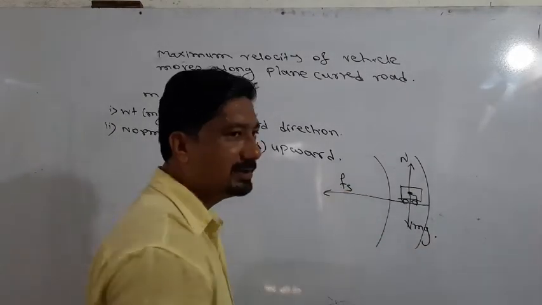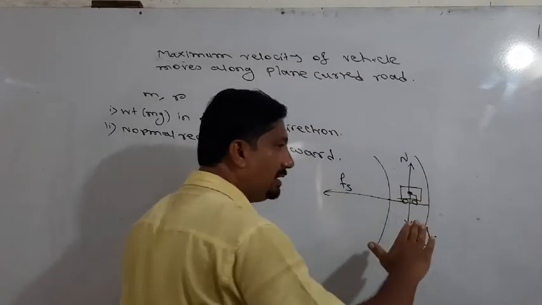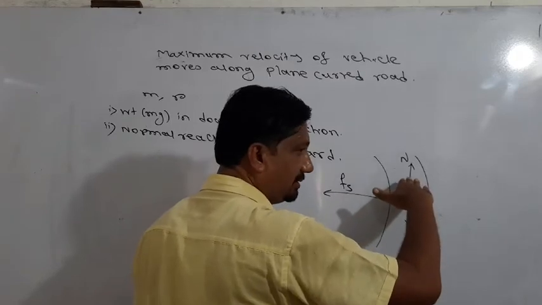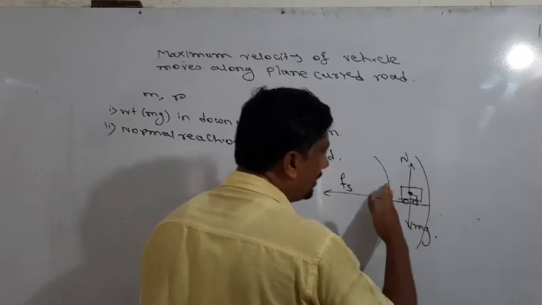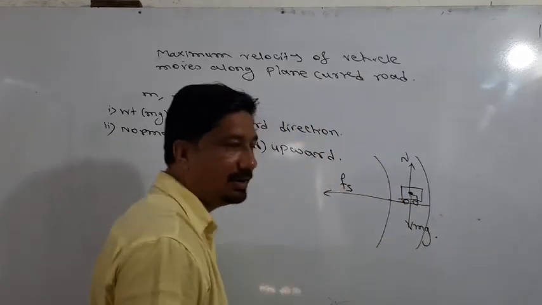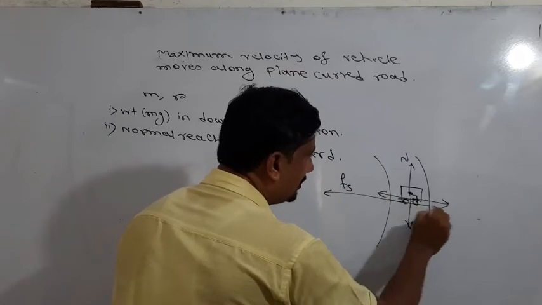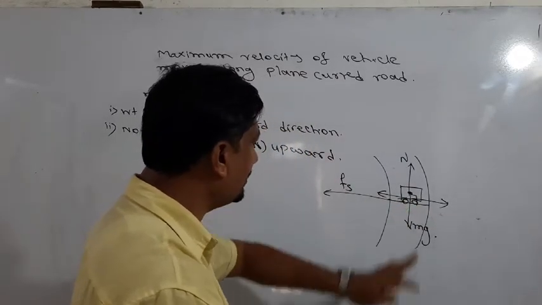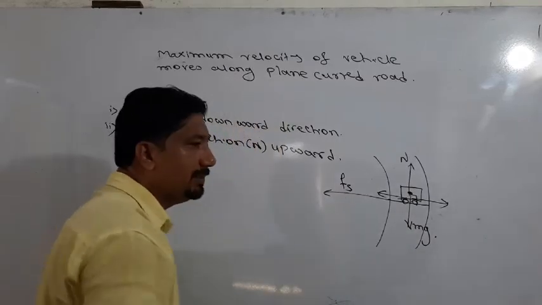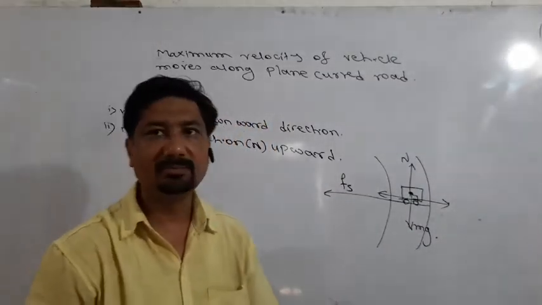This is a static frictional force. The vehicle moves in the forward or backward direction, but there is no motion or sliding to the left side or the right side. This motion is static. So there is a static frictional force between the tires and the road surface, acting toward the center.